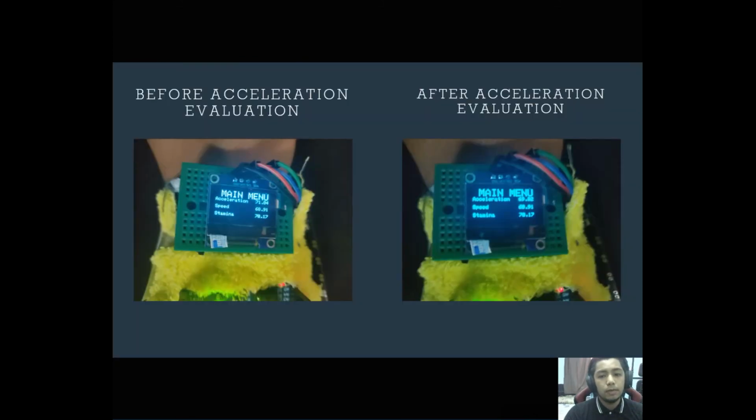This is the performance value for each attribute being displayed on the OLED display. On the left side is the performance value before the previous acceleration evaluation, and on the right side is the result after the previous acceleration evaluation. We can see the acceleration value has dropped from 71.04 to 69.82 after the evaluation.